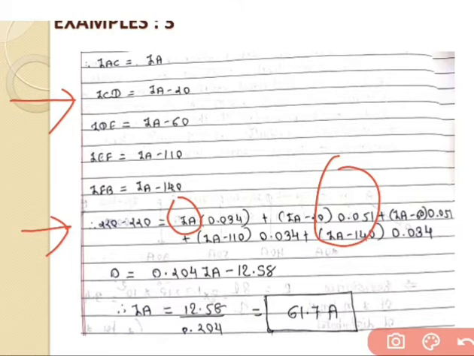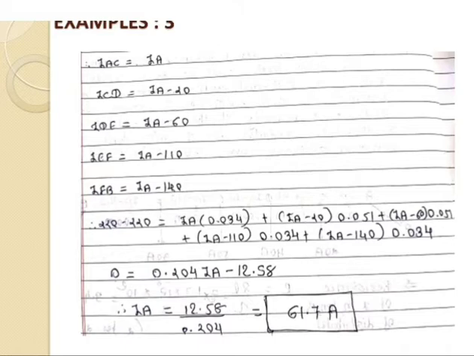Then 220 minus 220, that is equal to 0, is equal to 0.204 into IA minus 12.58. If we solve, we get the answer for IA, that is 61.7. 61.7 is the value of current.